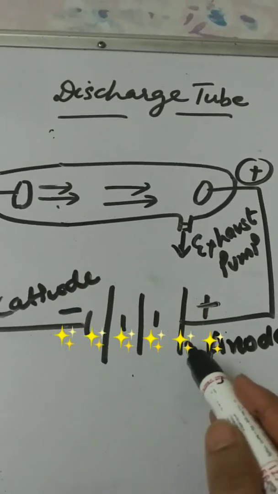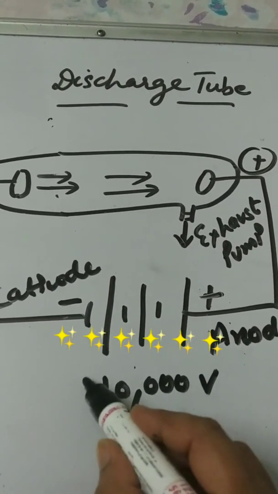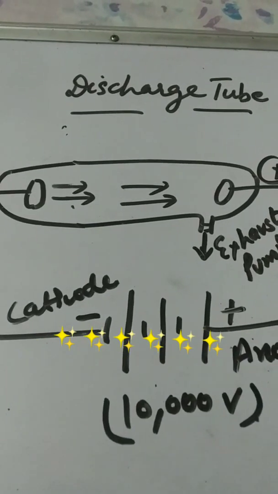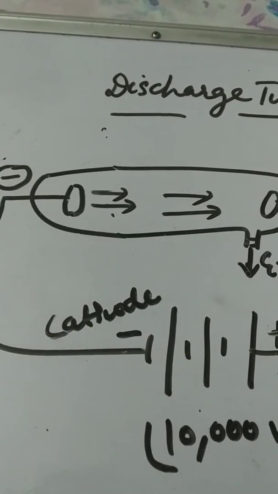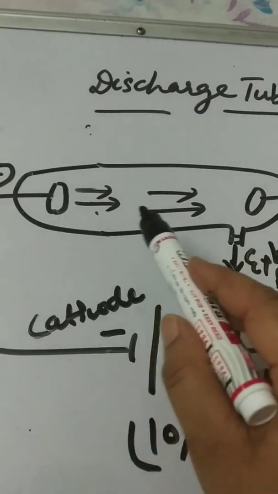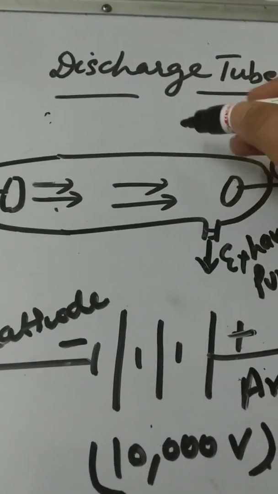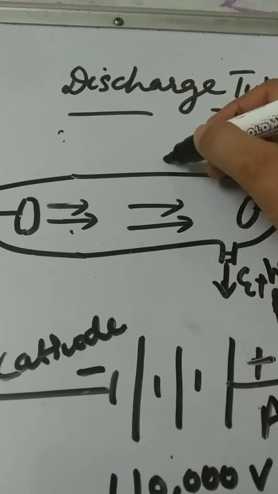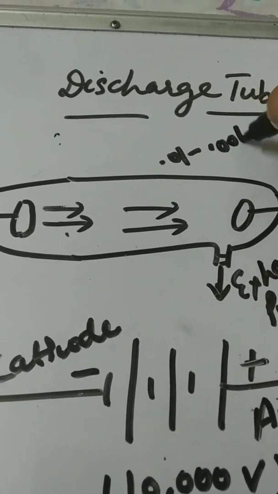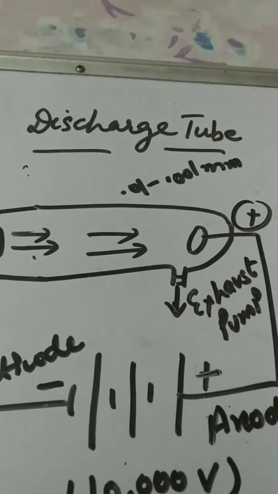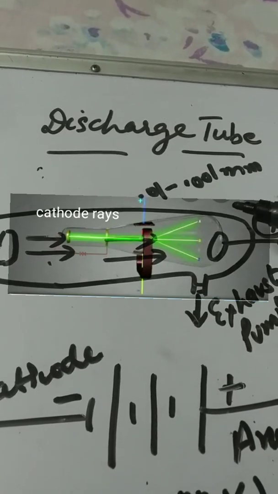When high voltage is applied, how much? 10,000 volts, applied across the terminals, the pressure inside the tube decreases, and the values given are 0.01 to 0.001 mm of mercury. So the pressure decreases inside the glass tube.